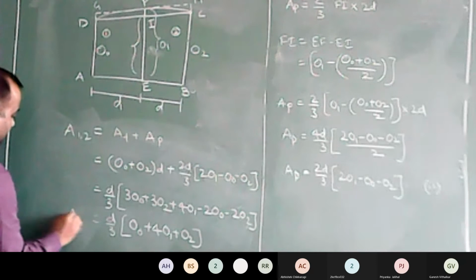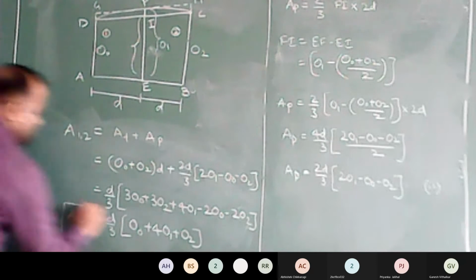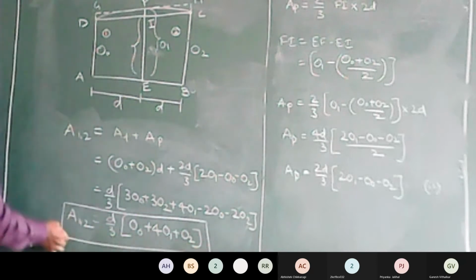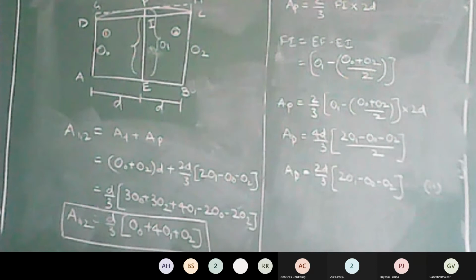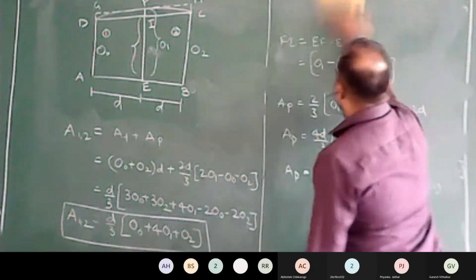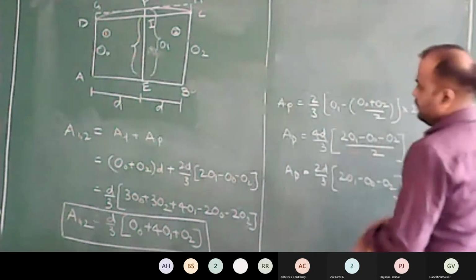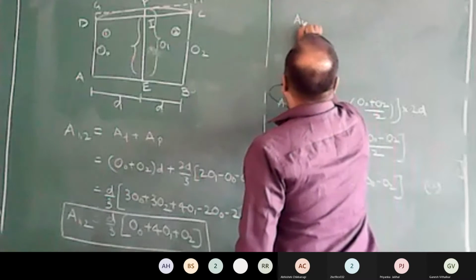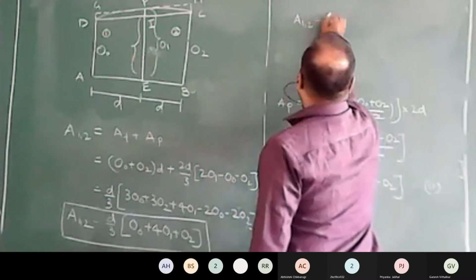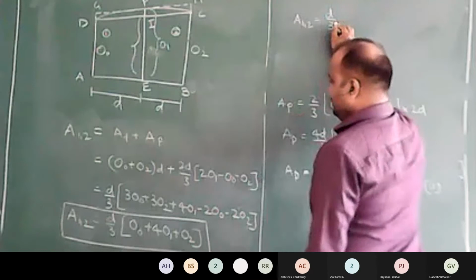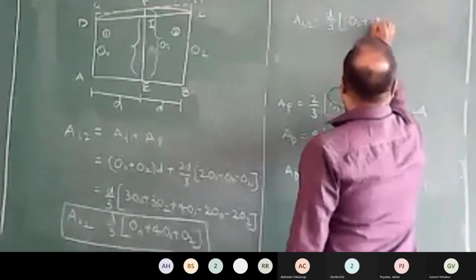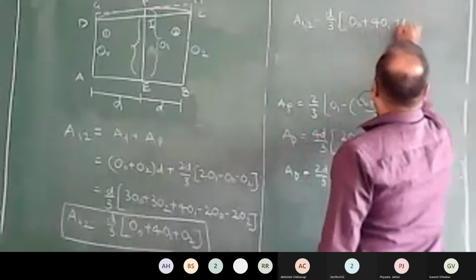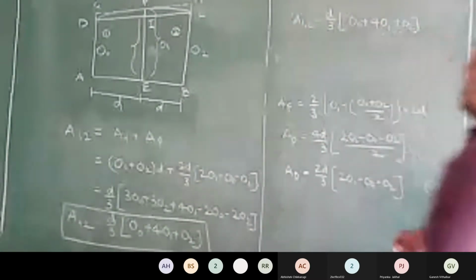So this is the area of segments 1, 2 together. Yeah, this is correct. This happens to be d by 3. I'll mention this here. Area of the segment is equal to d by 3 multiplied by O0 plus 4 times of O1 plus O2.